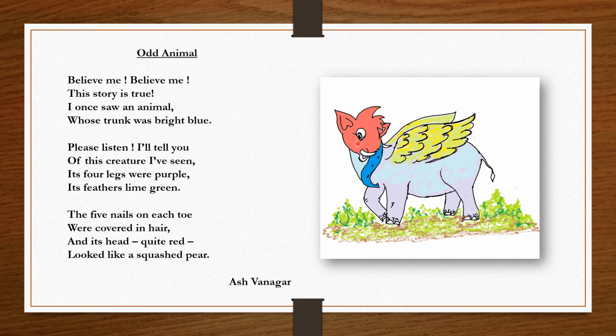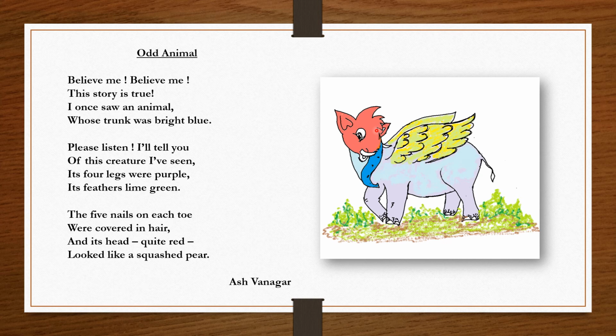The fruit is squashed due to the strong force you have applied. So even the animal's head was looking like a squashed pear. Squashed pear means it was like a squashed fruit. And the complete picture of the animal was like an odd animal.